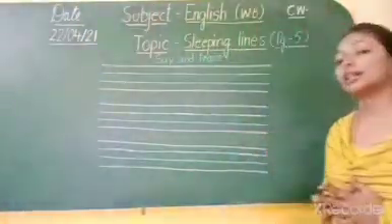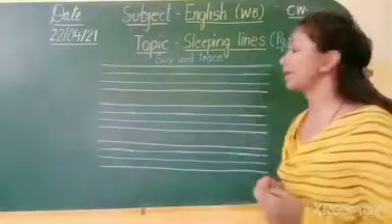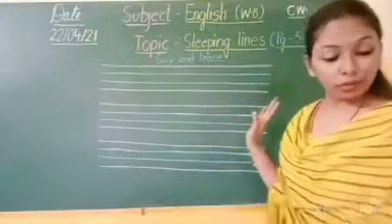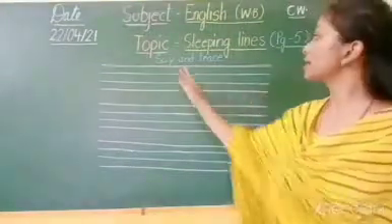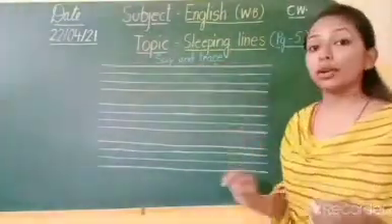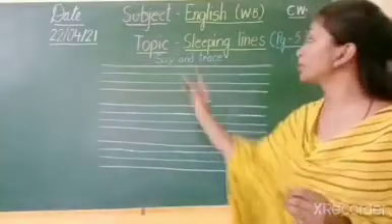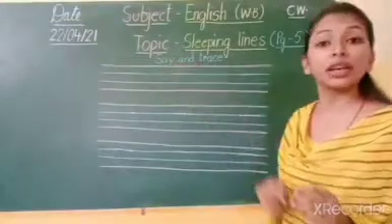Alright? So, today we are going to work in our English workbook on page number 5. These are the sleeping lines which we are going to trace. Okay? Say and trace. On each and every page of your English workbook, there is a line which is written here.